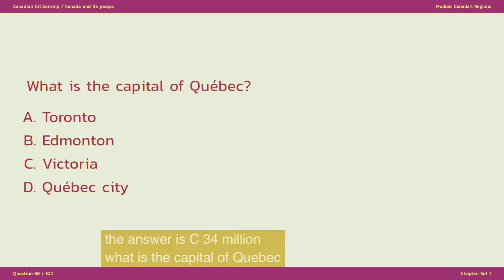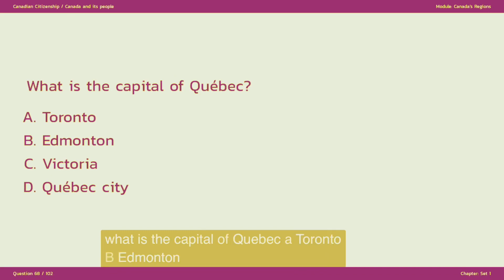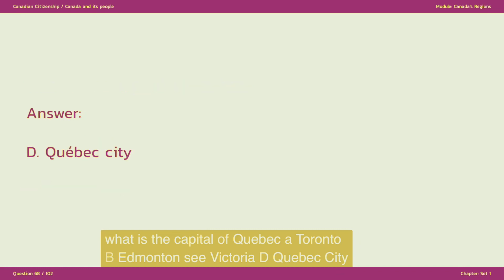What is the capital of Quebec? A. Toronto. B. Edmonton. C. Victoria. D. Quebec City. The answer is D. Quebec City.